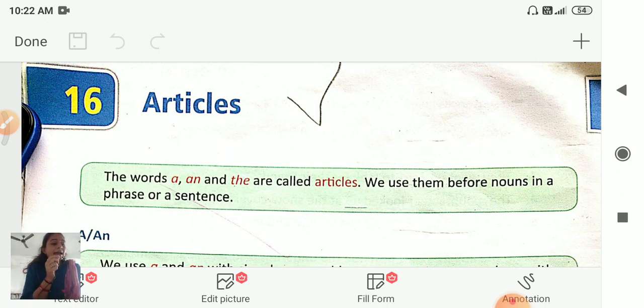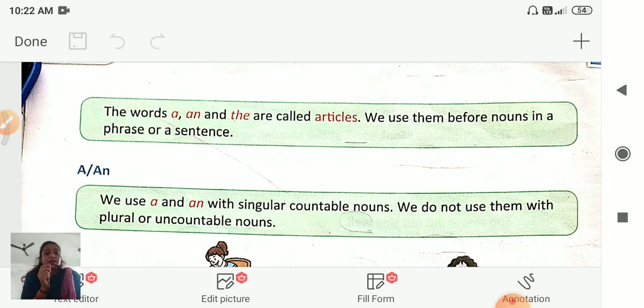You know students, an article is a word that comes before the noun. There are 3 articles in English: a, an and the. We can use a and an with singular nouns. We use a if the next word starts with a consonant sound, and we use an if the next word starts with a vowel sound. Okay? So look here. We use a and an with singular countable nouns. We do not use them with plural or uncountable nouns.